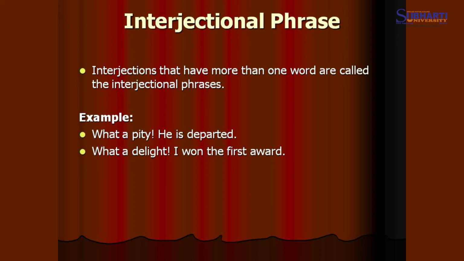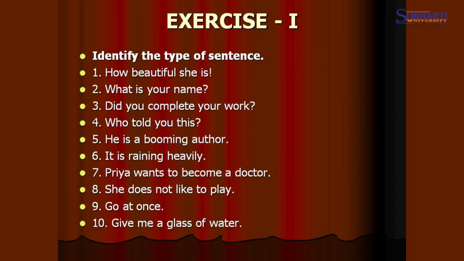So, interjectional phrases are those which show the strong emotions, and we have understood all sentences and phrases, and I hope it is clear to you all. For better understanding, it is good to go for the practice exercise. Here are some exercises which can be understood. We can go for it. Here actually is the exercise. Here are 20 statements given, and we have to identify the type of the sentence in these sentences.